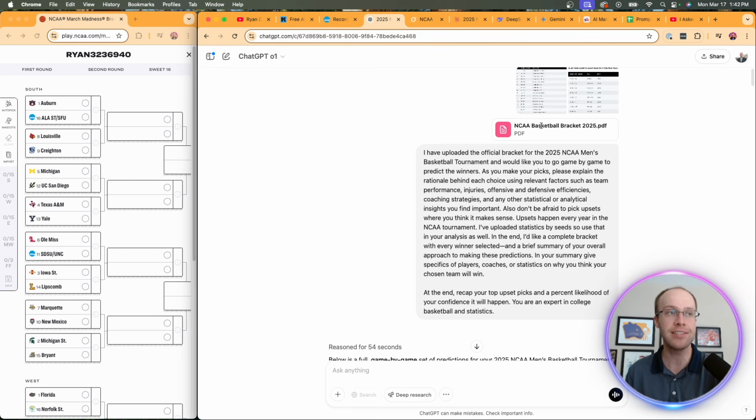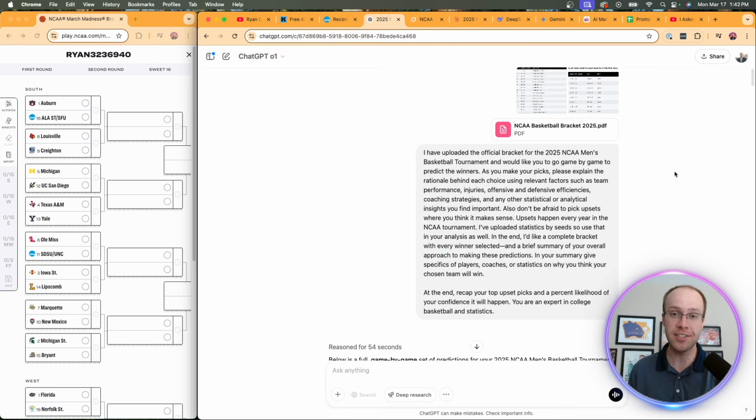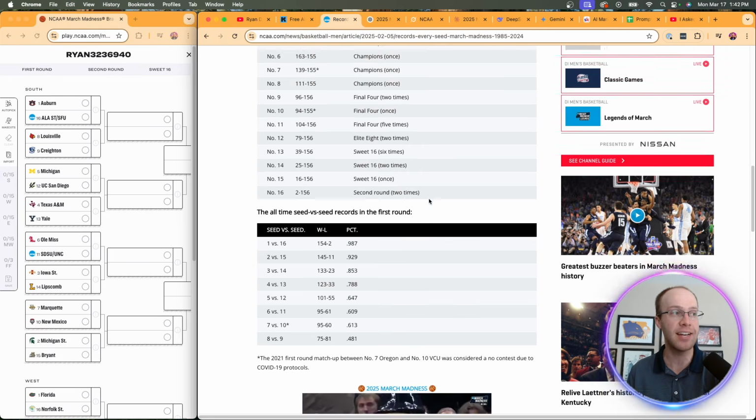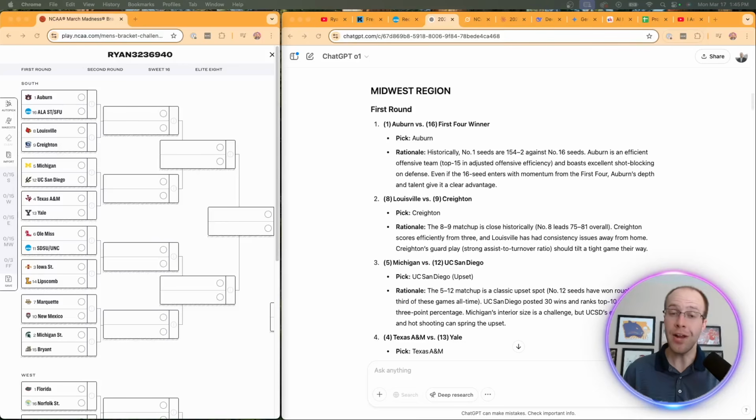And so what I did is I uploaded the official 2025 March Madness bracket, and then I also uploaded images of all these statistics that I got from NCAA.com. Basically the overall records of the different seeds. Now, is this a silver bullet and it's going to get it right every time? No, but the more relevant data and statistics that we can provide these models with, the better our results are likely going to be.